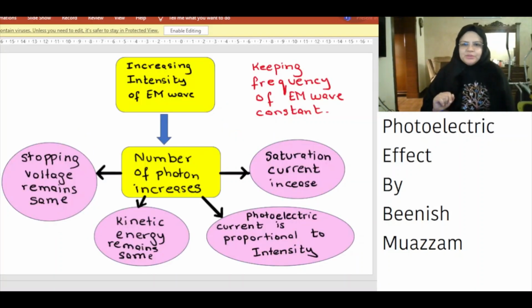Let's cover the flowchart of what we have learned so far. Let's consider the case that we increase the intensity of electromagnetic wave and keep the frequency of electromagnetic wave constant. Since the intensity of electromagnetic wave is higher, the number of photons will be higher, the photoelectric current will be higher, and so will be the saturation current. Since we are keeping the frequency same, the kinetic energy will be the same and the stopping potential will be the same.